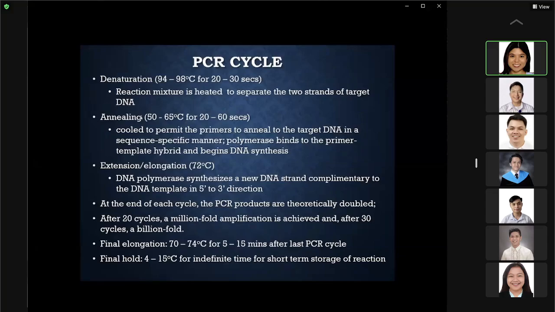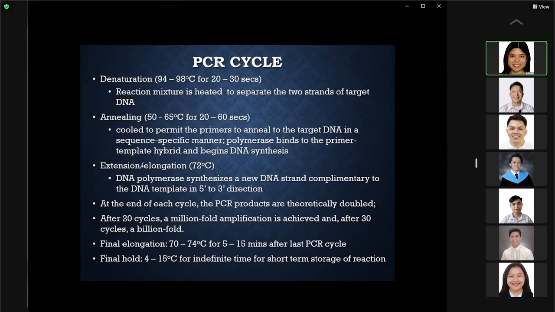This is followed by annealing, which occurs at 50 to 65 degrees centigrade for 20 to 60 seconds. The cooling will permit the primers to anneal to the target DNA in a sequence-specific manner. And the polymerase enzyme will also bind to the primer template hybrid and begin DNA synthesis.